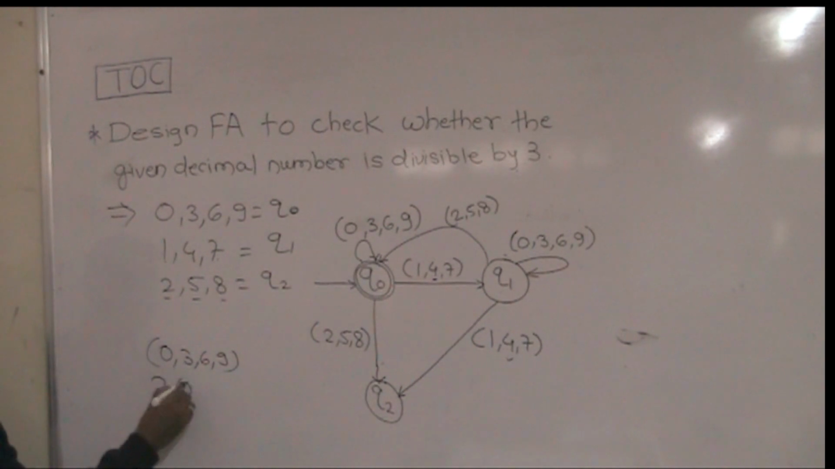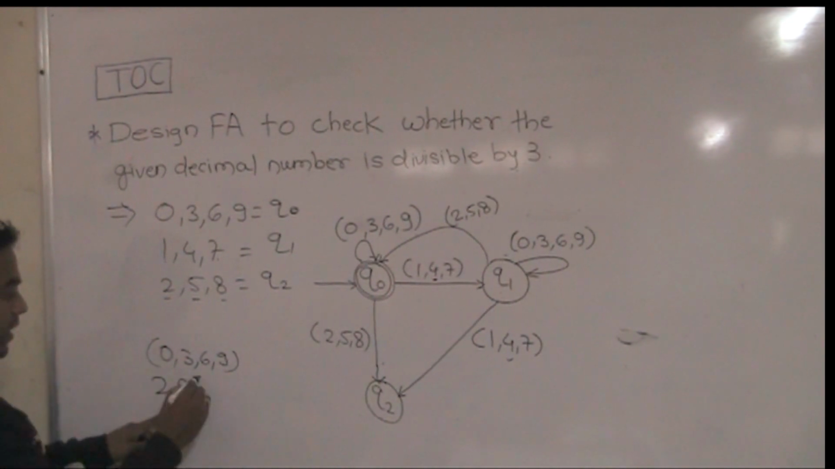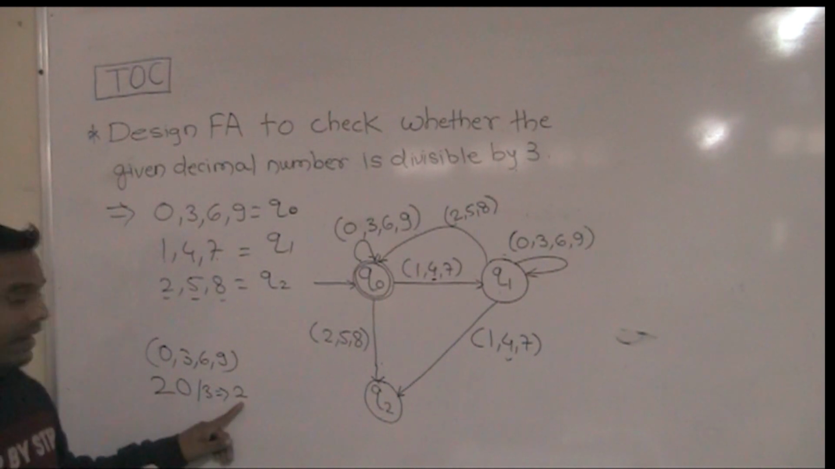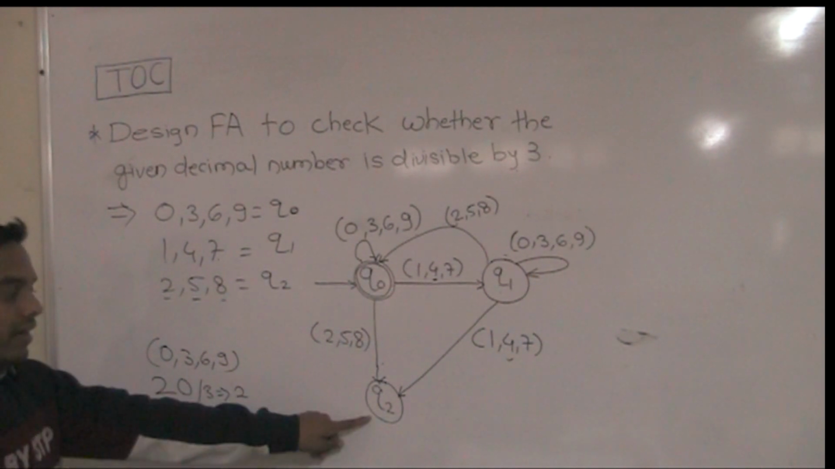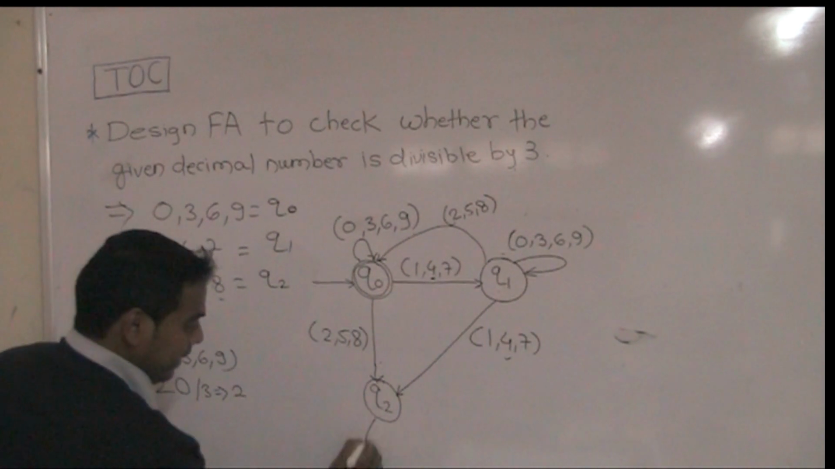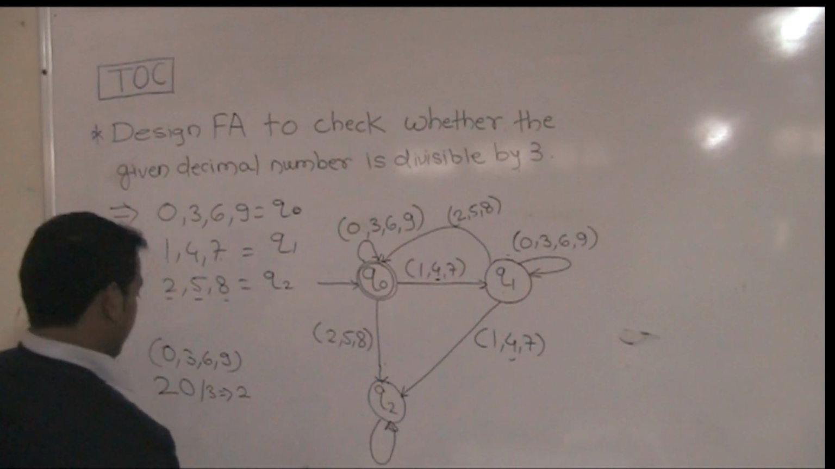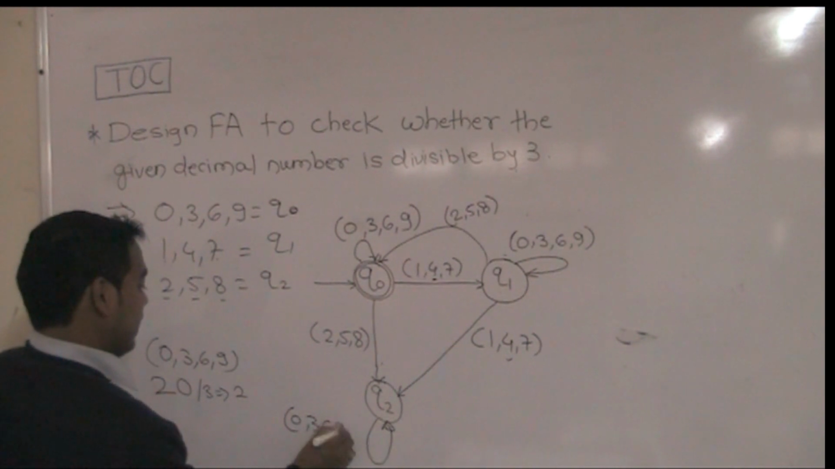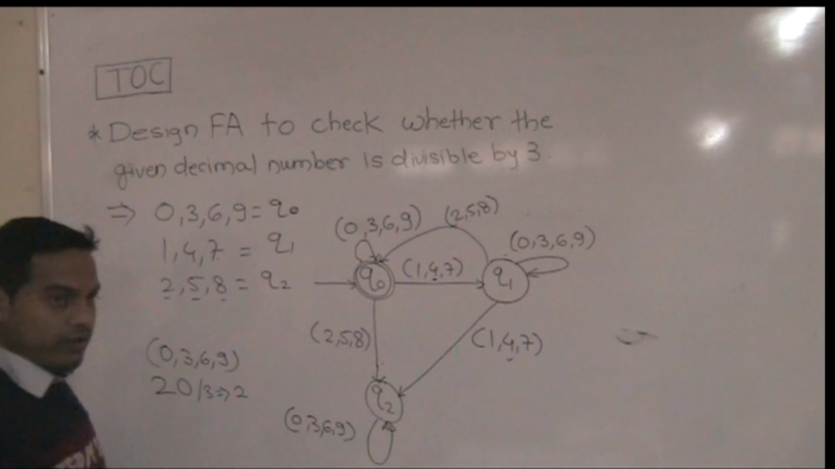After that 0 comes. That is the number 20. 20 divided by 3, we get the remainder 2. So 2 is nothing but the remainder 2 state. So that's why if any number from 0, 3, 6 and 9 comes, it remains at the Q2 state.